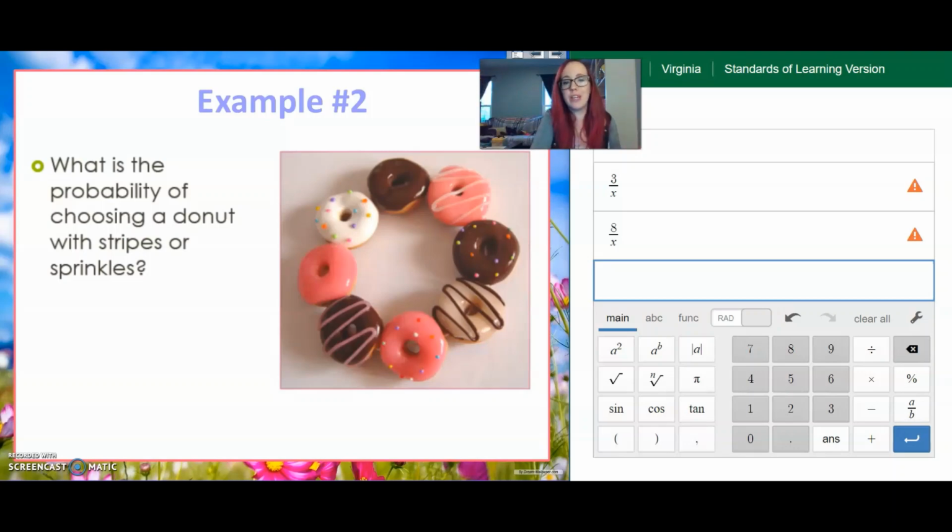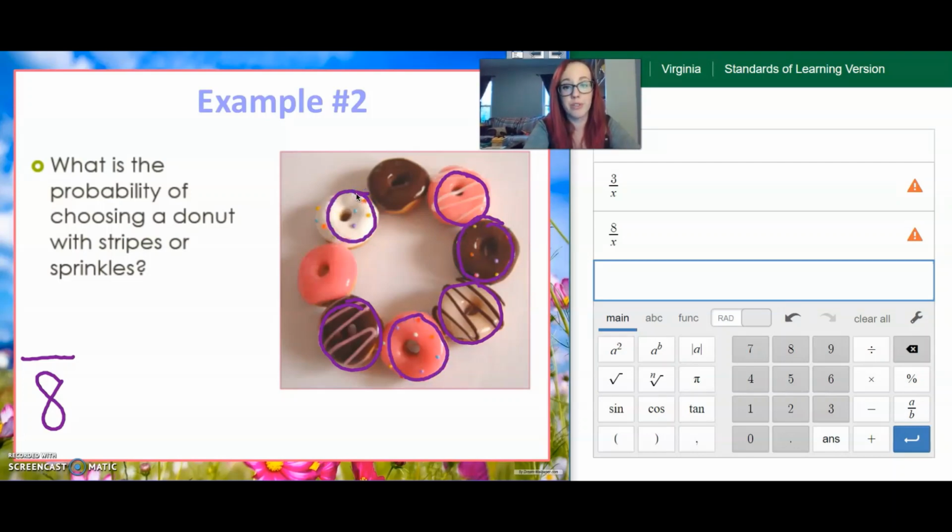So I already know that there are 8 donuts. So let's go ahead and just write that part down. And then I'm going to count up how many donuts have stripes or sprinkles. So there's 1, 2, 3 with stripes. And then there's 1, 2, 3 with sprinkles. So the total number of donuts that have stripes or sprinkles is 6.